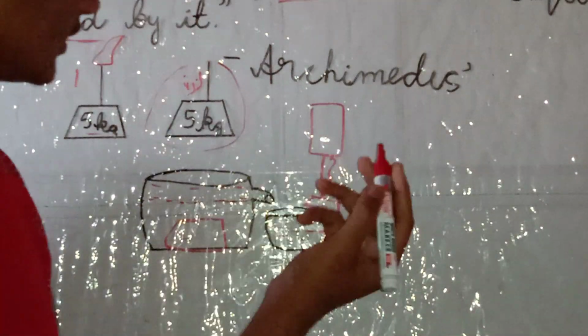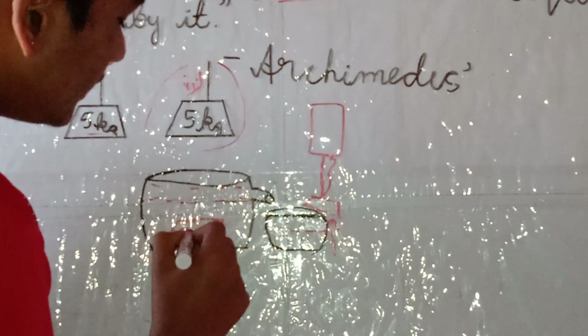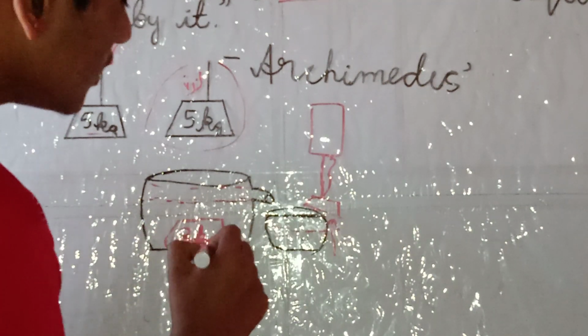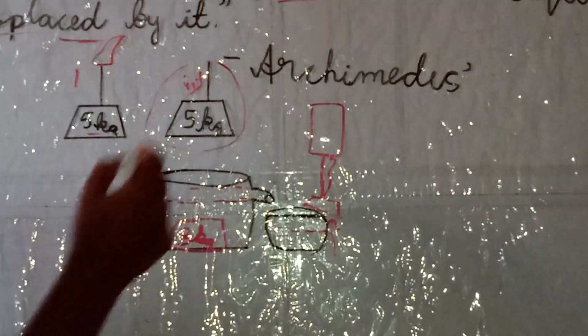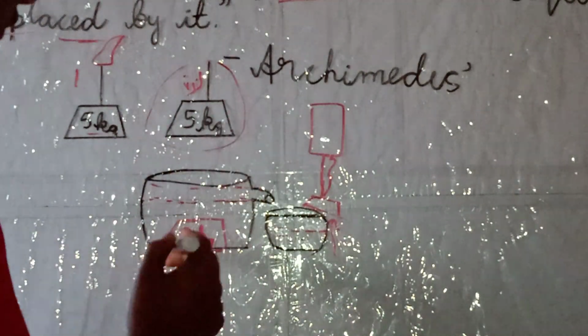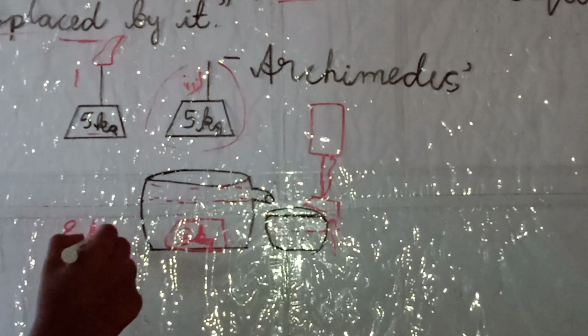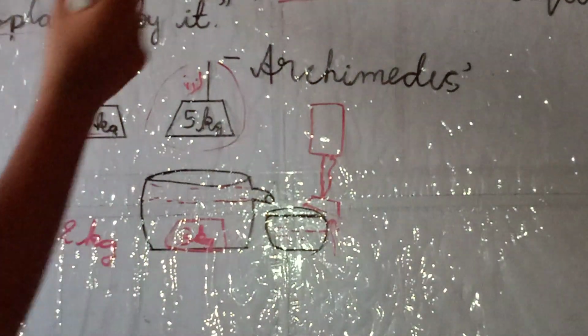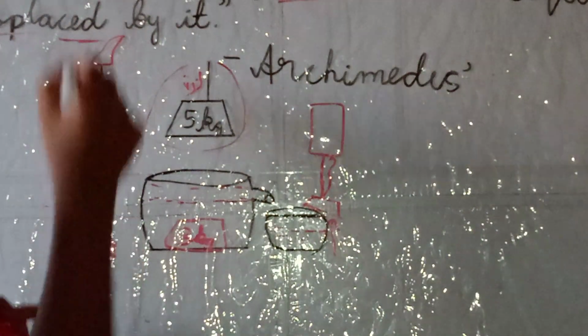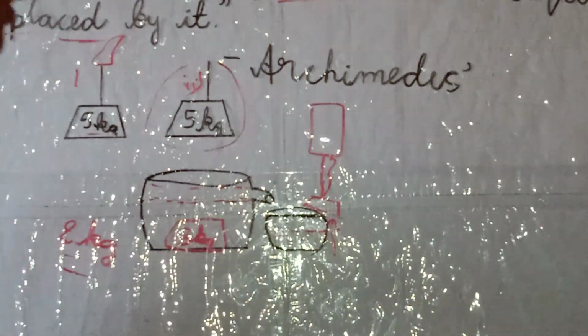Suppose, for example, it weighs 3 kg after being immersed. So what is the loss in weight? It was 5 kg initially and finally it is 3 kg. So the loss in weight is 2 kg, which is the upward force. This 2 kg is the upward force acting on the object.